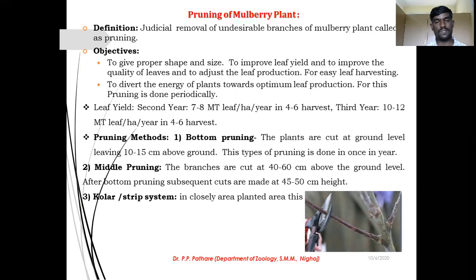Next, collar and strip system. In closely planted areas, this type of pruning is done, in which branches are cut at the ground level. मैंने पिछले स्लाइड में बोला था, sometimes if your mulberry plant is growing in a very close area, at that time it is very difficult to harvest, because जगह ही नहीं मिलेगी आपको जाने के लिए. So to cut such unwanted branches at the ground level, that is called collar pruning. समझ में आ रहा? And this will be very near to the ground level.